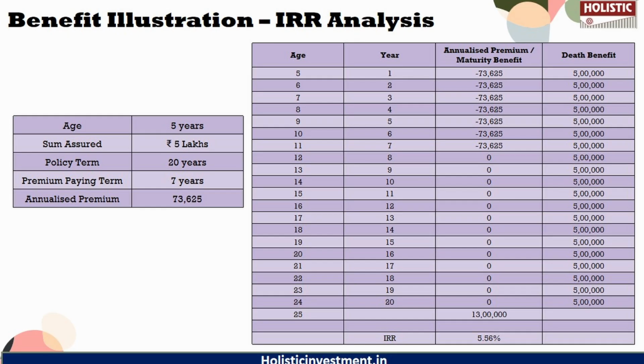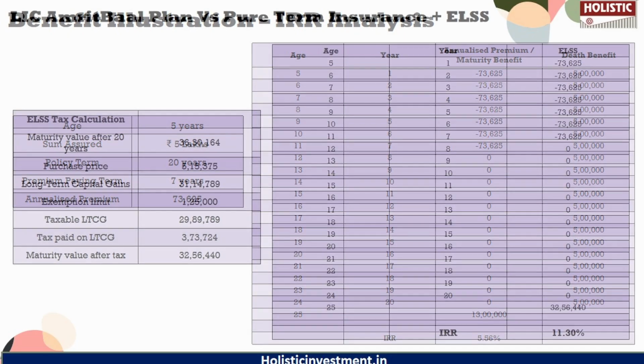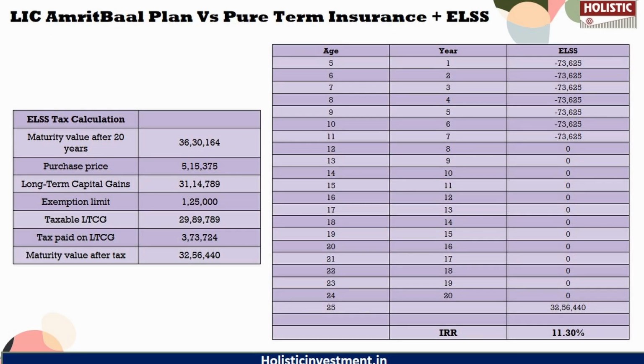Though the benefits are guaranteed, the returns are not favorable to achieving your child's dream. The rate of inflation in education is hovering around 11 to 12%, implying that education costs could double every 6 to 7 years. So investing in the Amritbal plan will not help you achieve the required corpus for the goal. What we are going to do here is compare this policy's returns with other investment options to help you choose the suitable investment avenue for your child's education. The IRR analysis has revealed that the LIC policy will fall short of the required corpus if you invest via this policy.